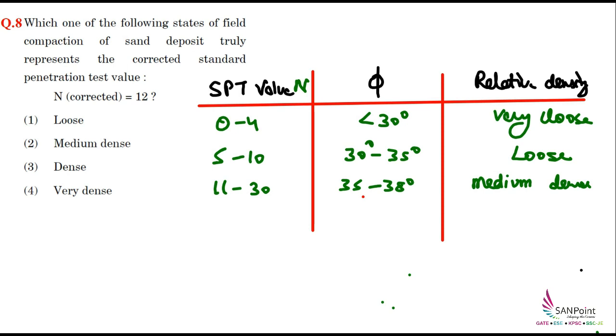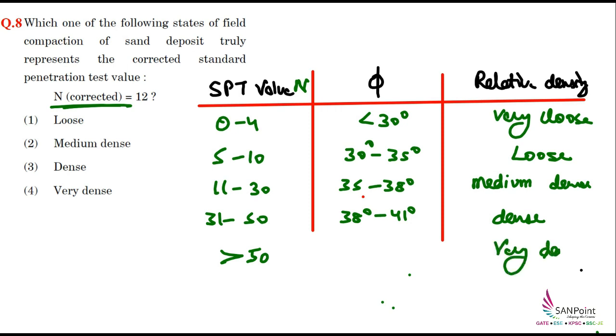So I hope from here you can get what is the answer, but let me complete the table. For 31 to 50, it is 38 degree to 41 degree. In the question, instead of N value, they might have given you the phi value. Say the phi value is 28. What will be the consistency or type of the soil? If it is less than 30, the soil will be very loose. That's why I'm giving the value of SPT as well as phi. Here it will be called dense. And if it is greater than 50, it will be called very dense, and the phi value will be 41 degree to 44 degree.